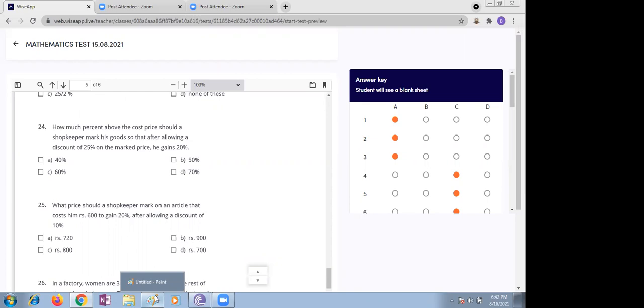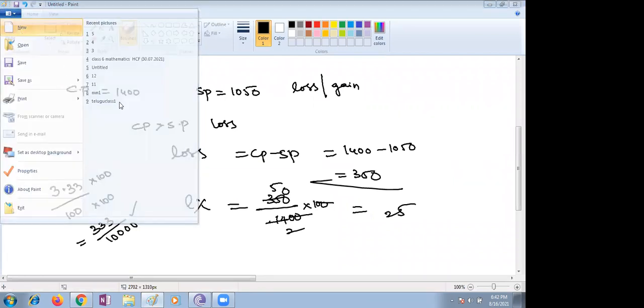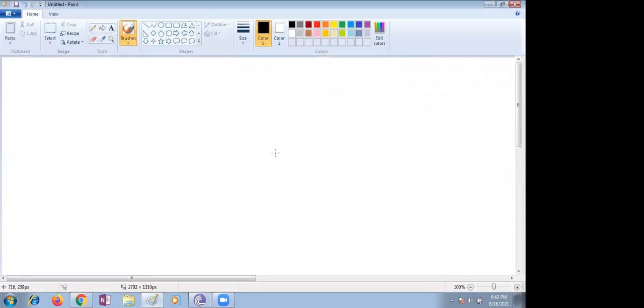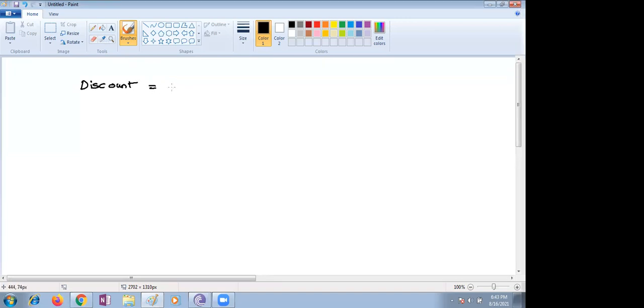Okay, suppose the market price is what? What is the statement we can take? The question is given like, discount is 25%, and after discount he is still gaining 20%.